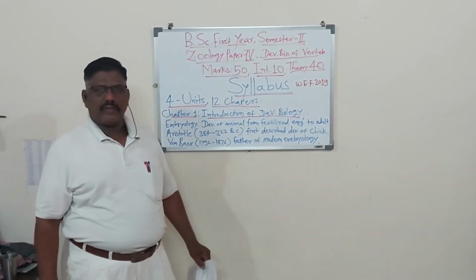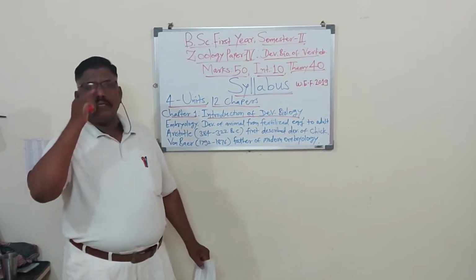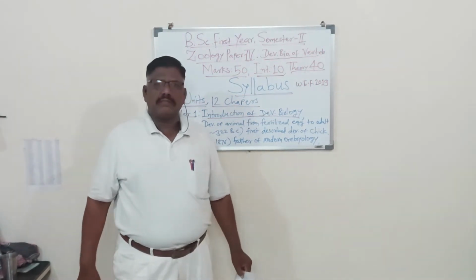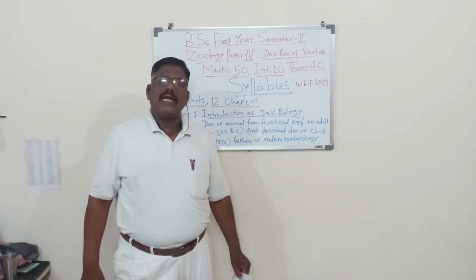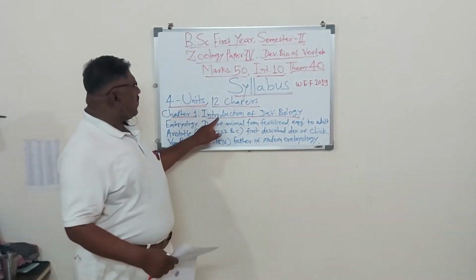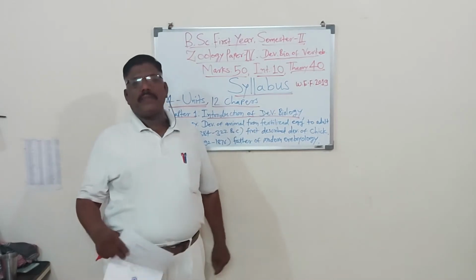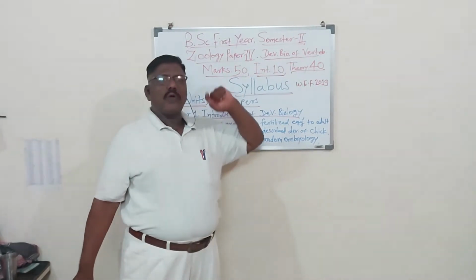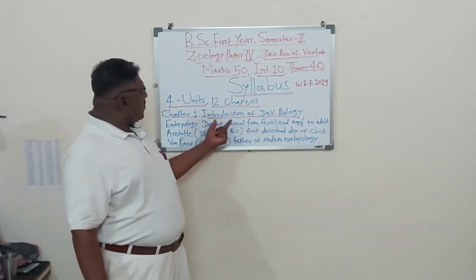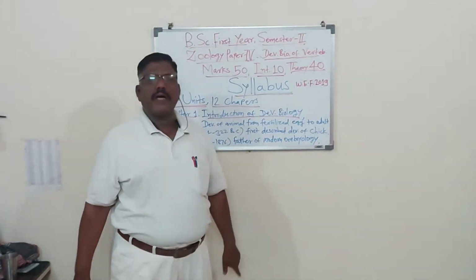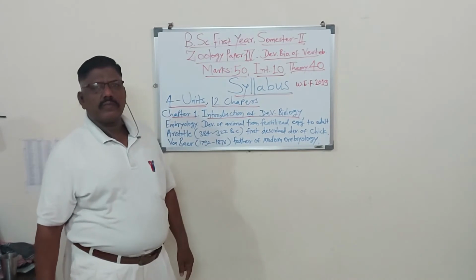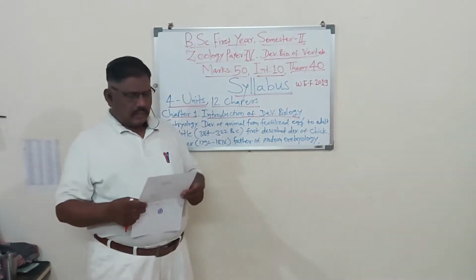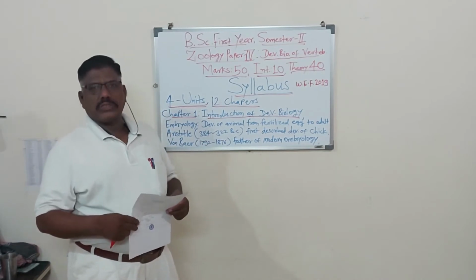Remember, your first unit has 3 lessons, 3 chapters. The first chapter is Introduction of Developmental Biology. The paper's name is Developmental Biology of Vertebrates. So in the first chapter there is the introduction of developmental biology. What is developmental biology? The second chapter is early embryonic development. The third chapter is types of eggs.